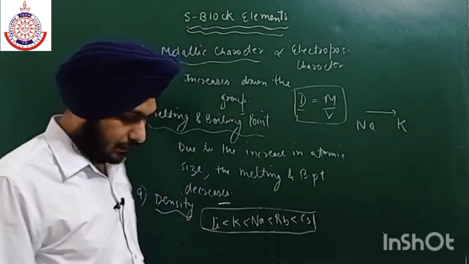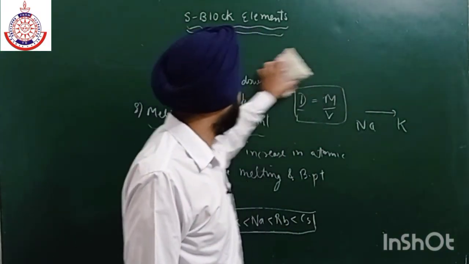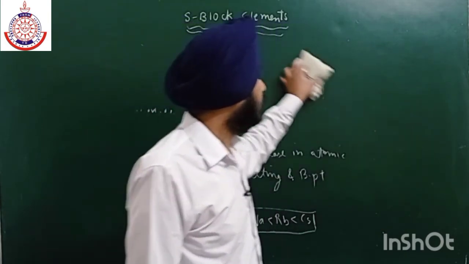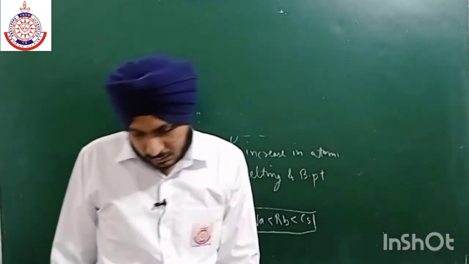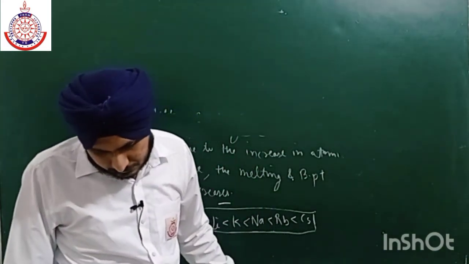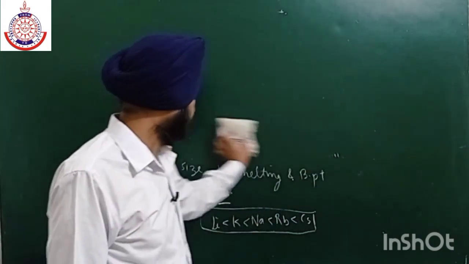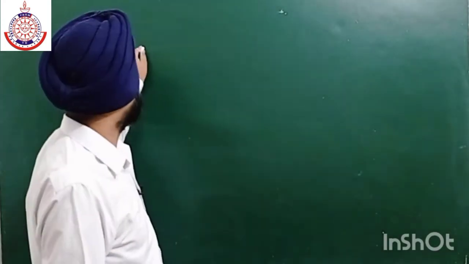Now next property is the nature of bond. So nature of bond की अगर बात करें, they all are ionic in nature. Tenth property is nature of bond.